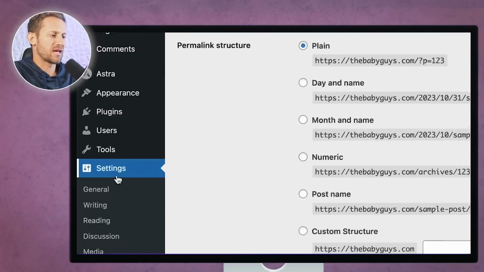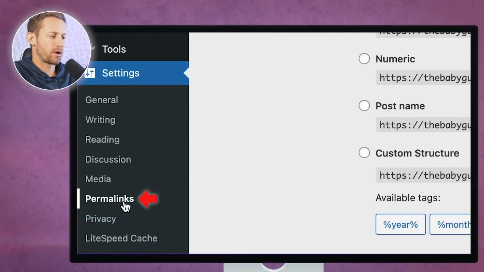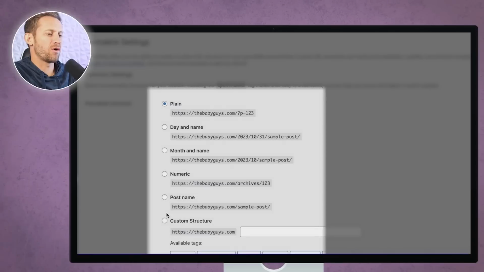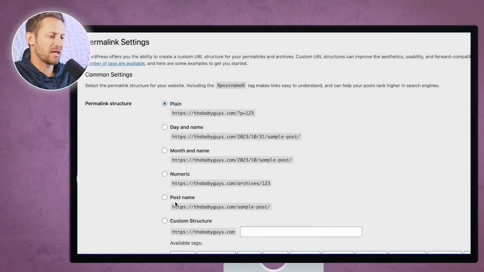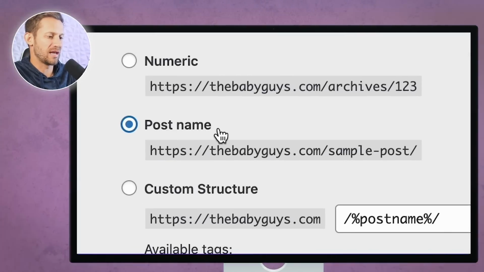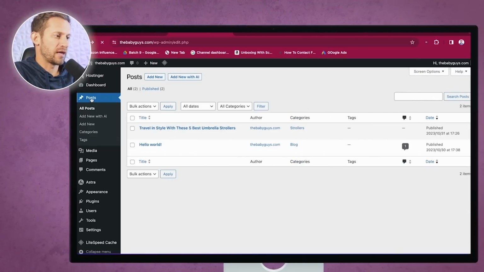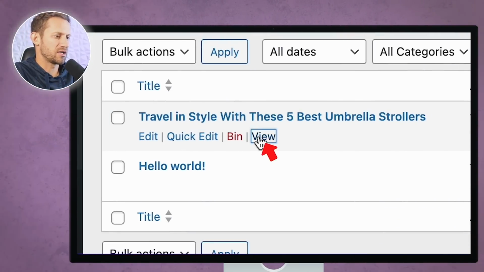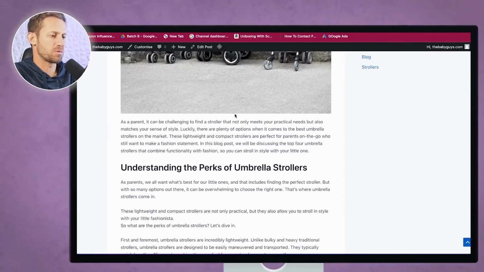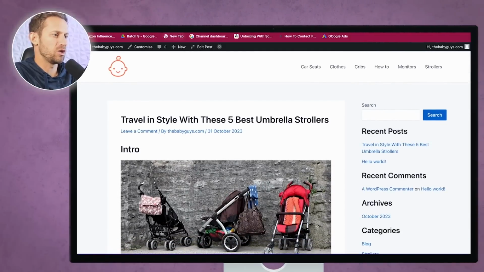So we're going to go here on the left side again, click on settings, and go to permalinks. When you click on permalinks, it's going to give you all these different ways it can look. Typically, the way you're going to want to go is post name right there. Now, when we go to these blog posts, click on posts, and click to view this post, you can see that's what it looks like. It looks good, it looks clean, and the URL, thebabyguys.com/travel and style with these 5 best umbrella strollers, is a